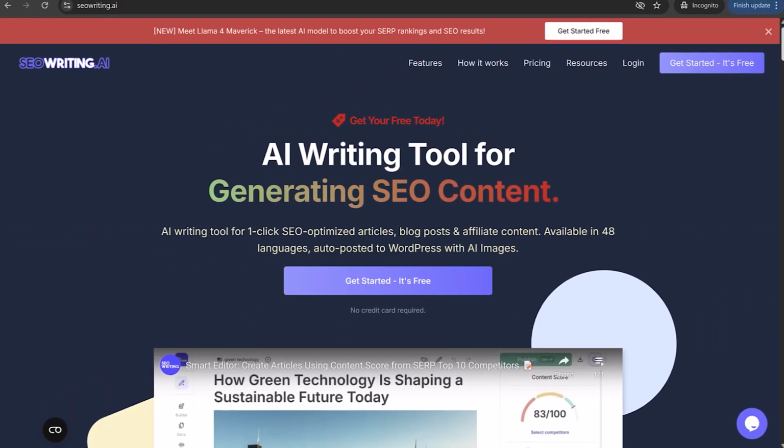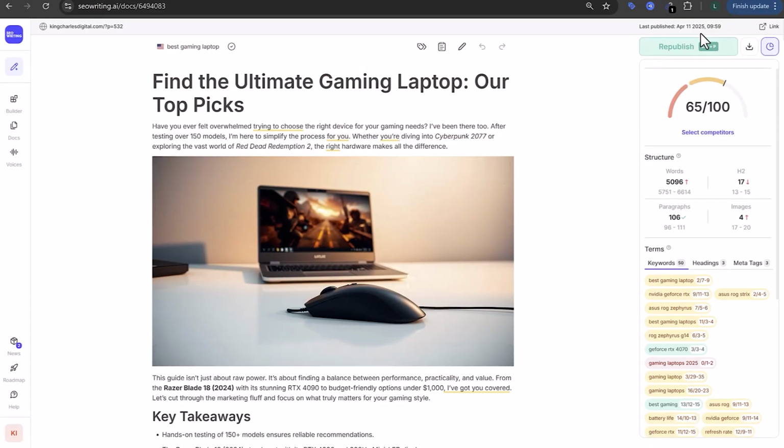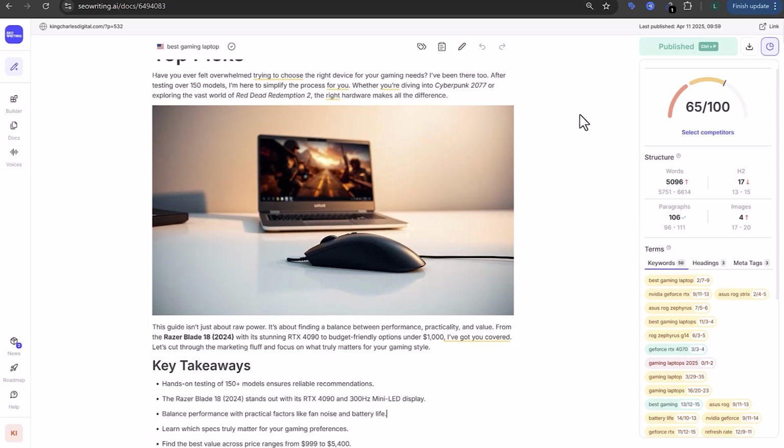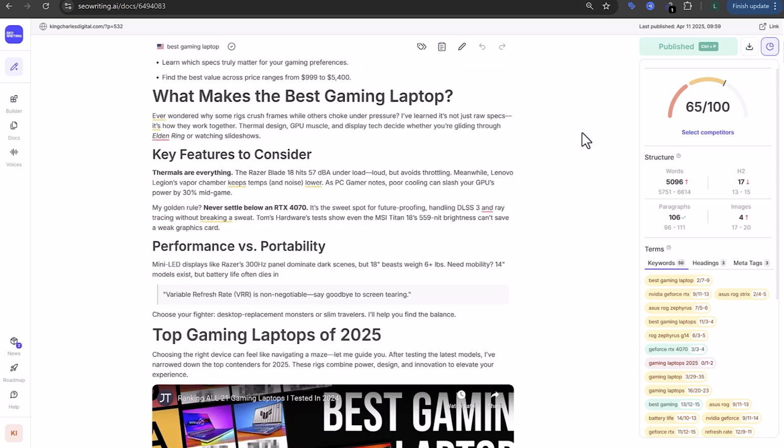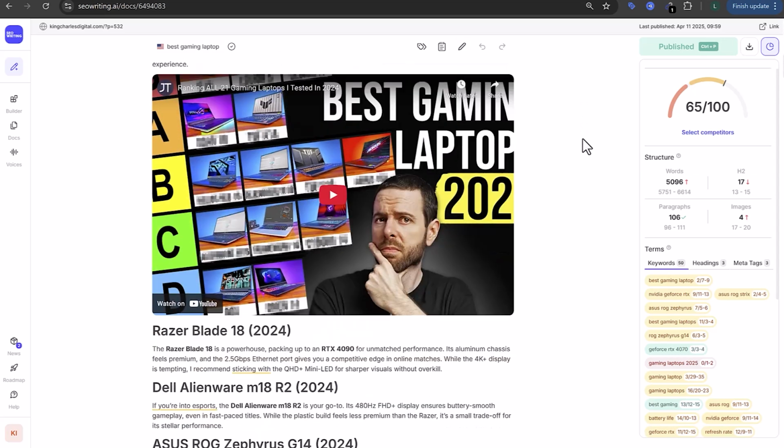This tool is called SEO Writing. And I used it to generate this article right here. You can see that these images here are generated. It generated the images for the article. It also added YouTube videos that are related to the blog, and it did all that while keeping my brand voice the same. This AI writing tool doesn't just write articles or blog posts, it also ensures that they are SEO optimized and sound like they were written by a human.